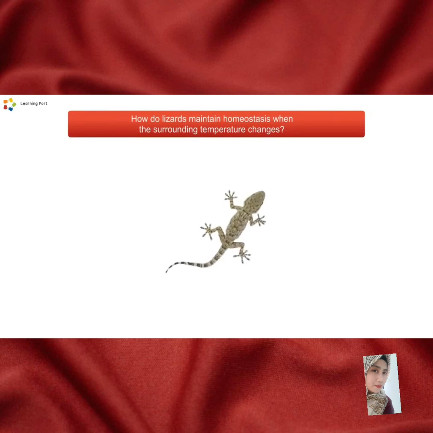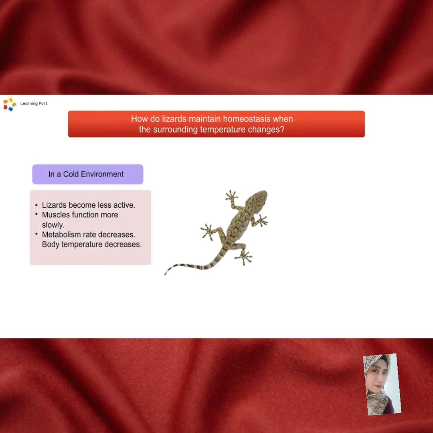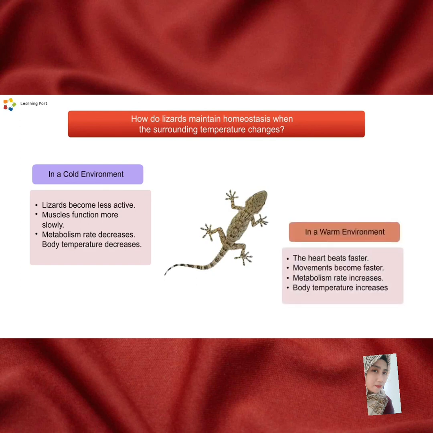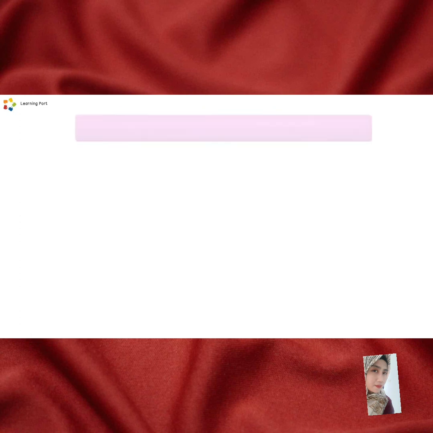Now, how do lizards maintain homeostasis when the surrounding temperature changes? In a cold environment, lizards become less active, muscles function more slowly, metabolism rate decreases, and body temperature decreases. In a warm environment, the heartbeat of the lizard is faster, movement becomes faster, metabolism rate increases, and its body temperature also increases.